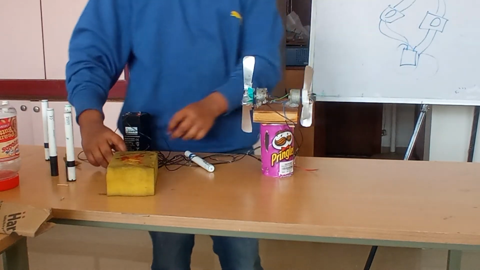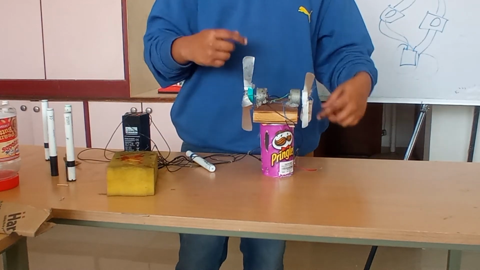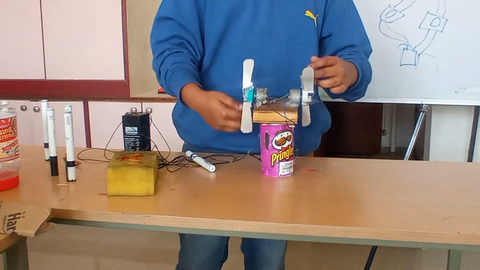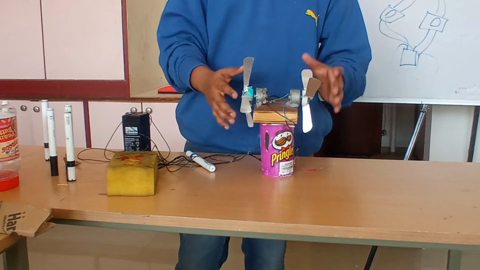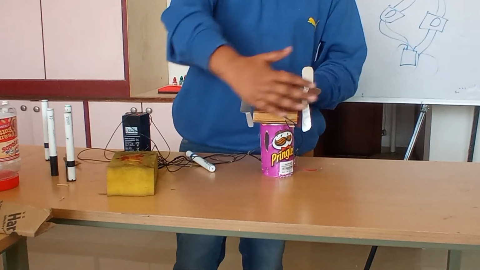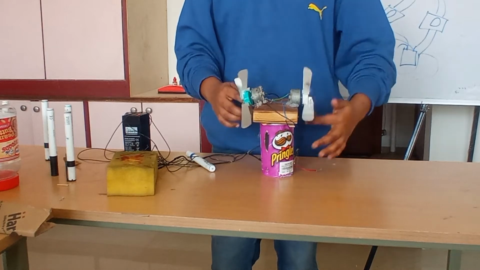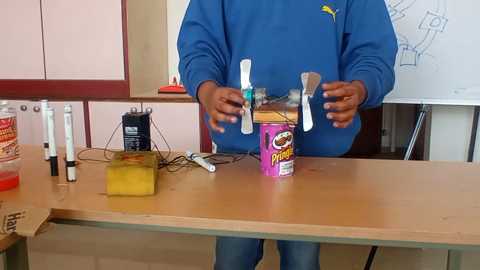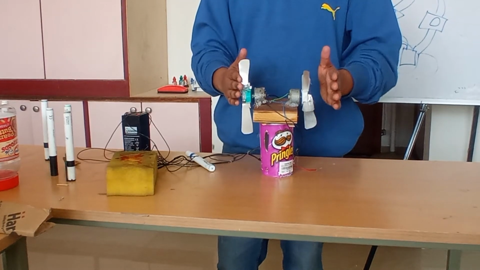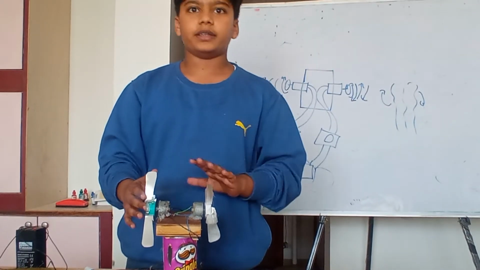And when I run both the motors in different directions, like this one and like this one, this motor will push back the water in this way, so it will turn right, and when we do it with this and this, it will move left. So in both the cases we are creating out of line motion, so that the boat can move forward, backward, left and right.